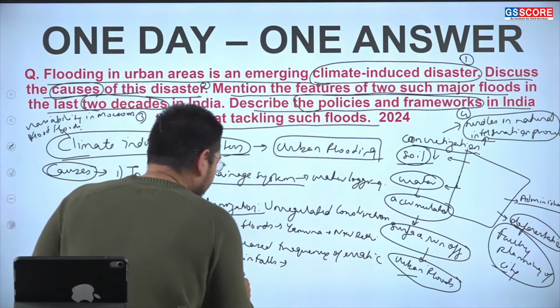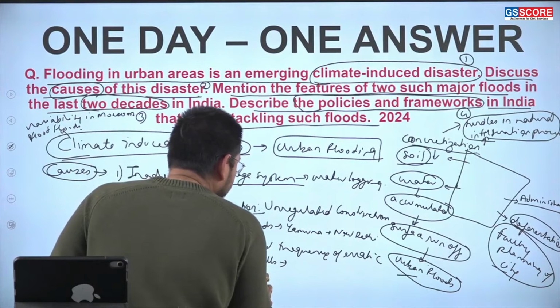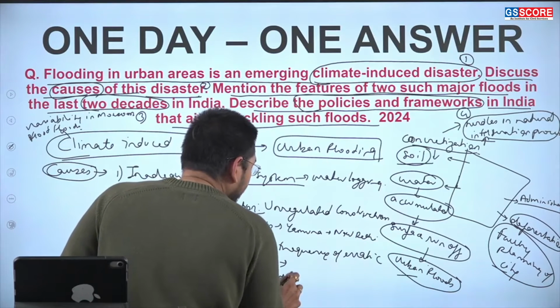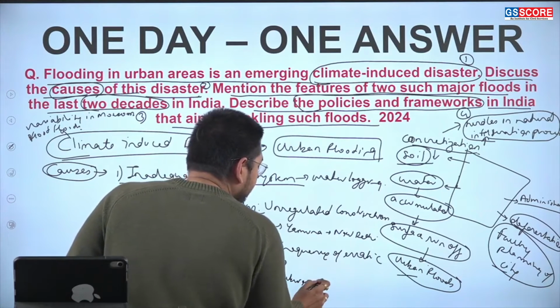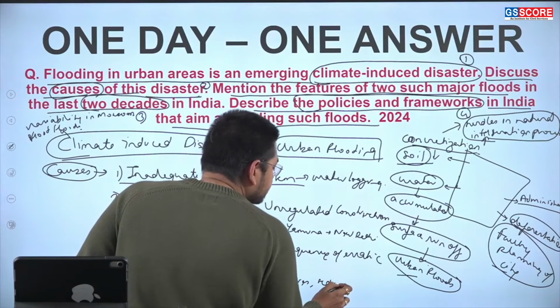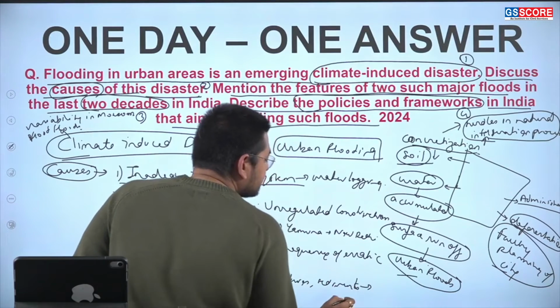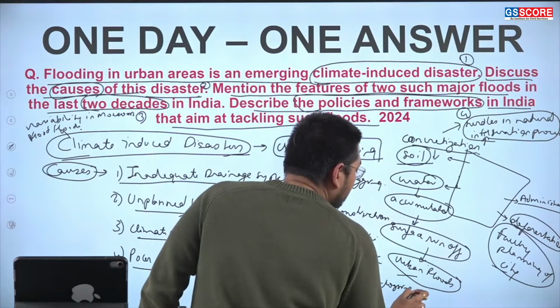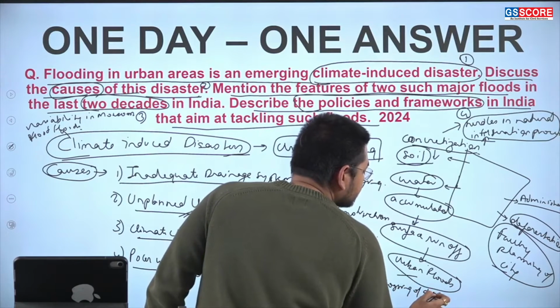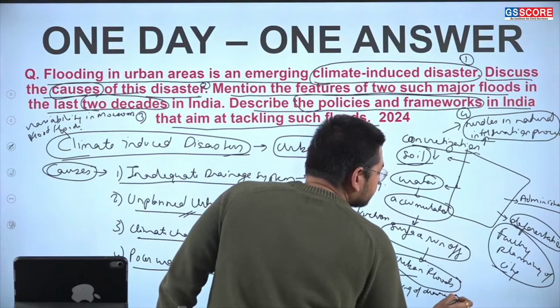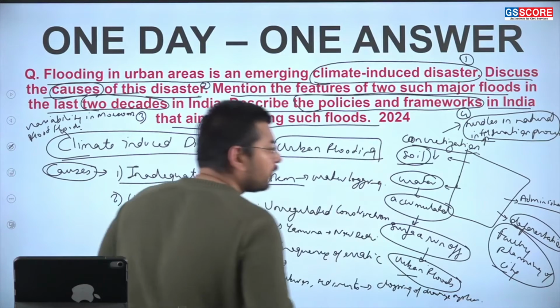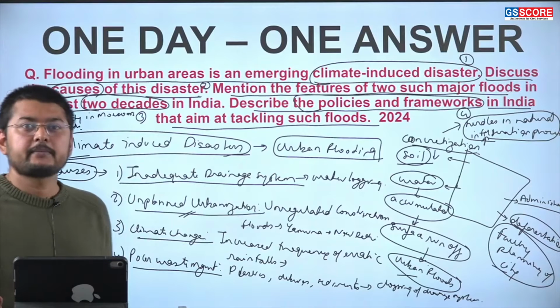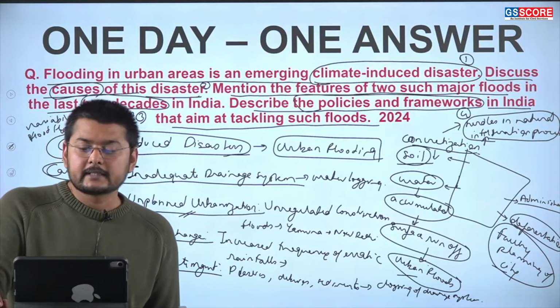So, for example, plastics, debris, sediments, this results in the clogging of the drainage system, which is exacerbating the climate induced disaster.